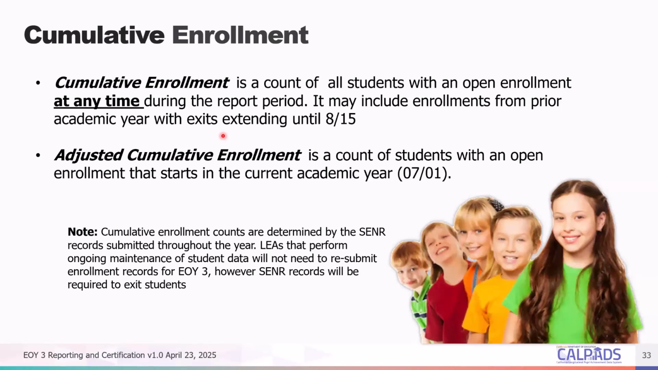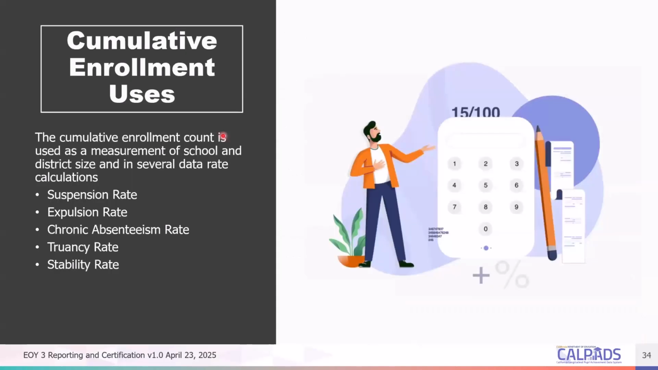Now, the adjusted cumulative enrollment just pertains to all enrollments that are in the current academic year. Okay. So what is the use of cumulative enrollment? The cumulative enrollment is derived from your student enrollment record in CalPADS. It is used as the denominator for different rates that are presented and computed in the California Dashboard.